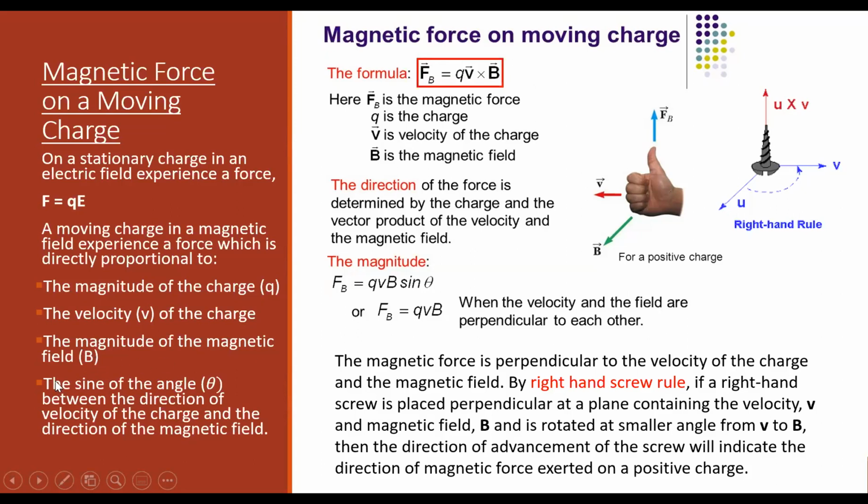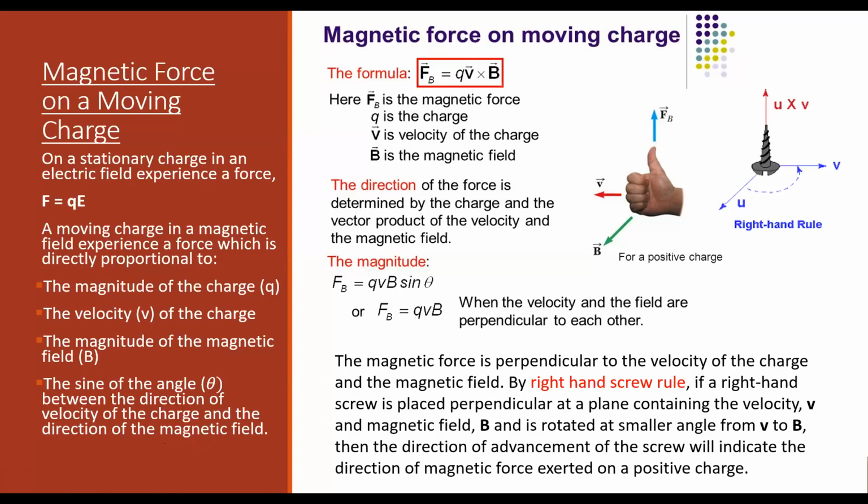Now it also depends upon the sine of the angle between the direction of velocity of the charge and the direction of the magnetic field. You must be knowing the values of sine theta for particular values of theta. What is the value of sine 0? 0.